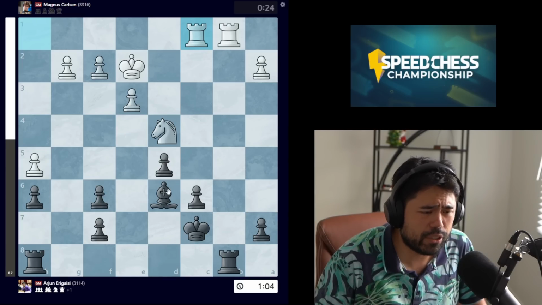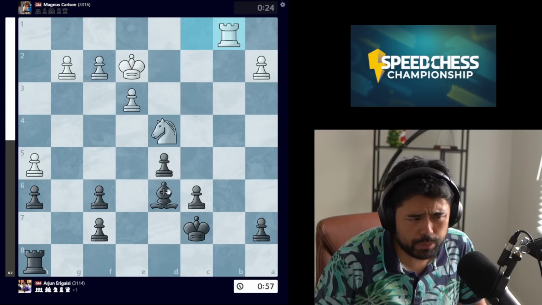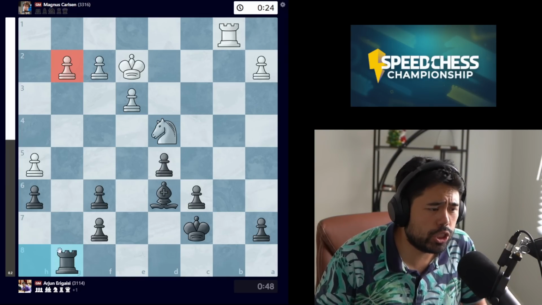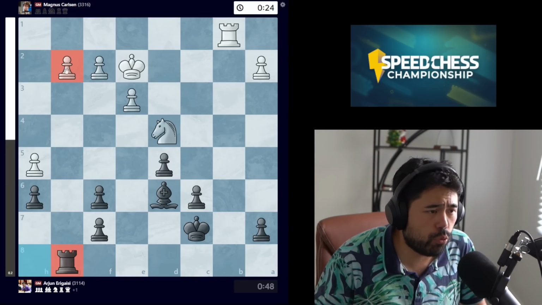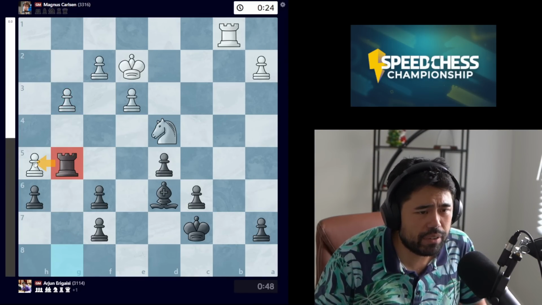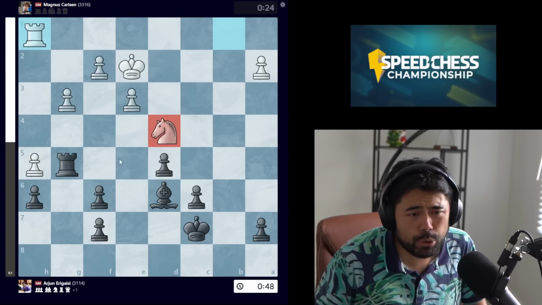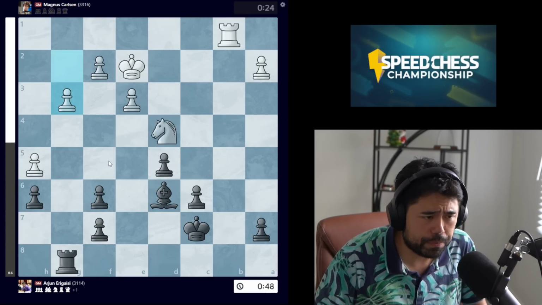fairly serious inaccuracy because now Arjun is able to trade the rooks and play this move rook to g8, attacking the pawn on g2, but much more importantly, if white plays g3, there's rook to g5 here, which forces this white rook back to h1 to guard the pawn, and now there's no longer knight f5 either.